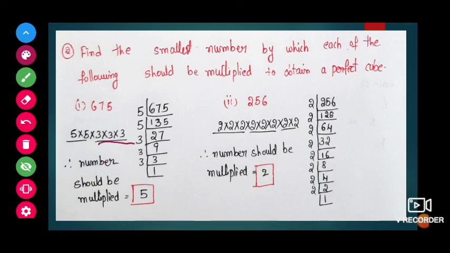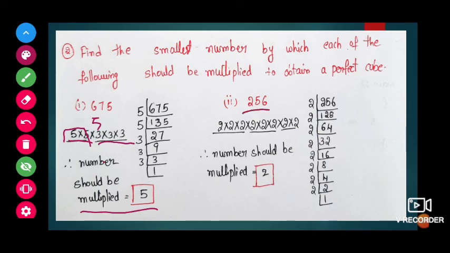Now we can observe 3s are there, 3 means this set is there. But if we observe the 5s, 2 fives are there. So to get the set of 3 fives, which number should be multiplied? One more 5 is needed. So the number that should be multiplied to make it a perfect cube is 5.